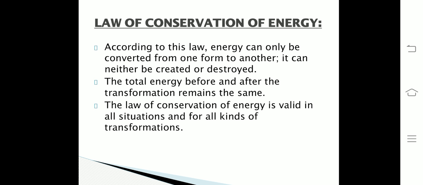Now, what happens to the total energy of a system during or after the process? Whenever energy gets transformed, the total energy remains unchanged. This is the law of conservation of energy. According to this law, energy can only be converted from one form to another. That is, it can neither be created nor be destroyed. Therefore, we can say that the total energy before and after the transformation remains the same. This law of conservation of energy is valid in all situations and for all kinds of transformations.